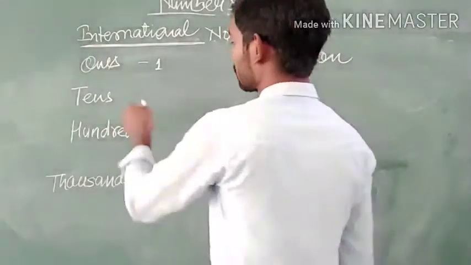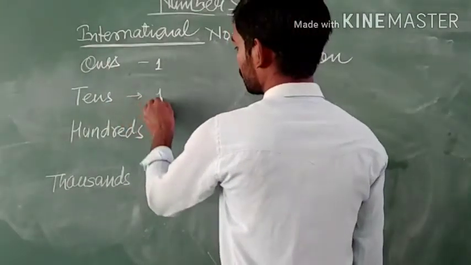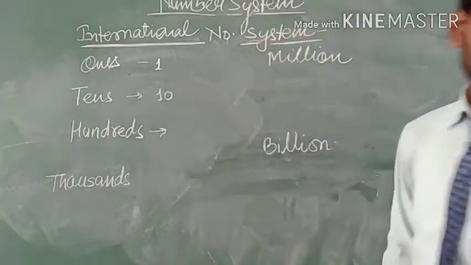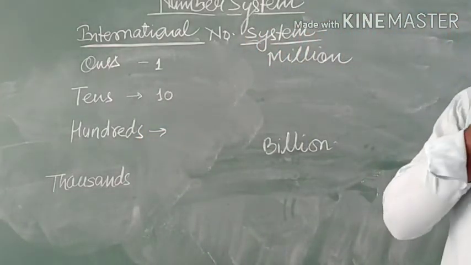The number of digits in 10 is 2. The number of digits in 100 is 3.